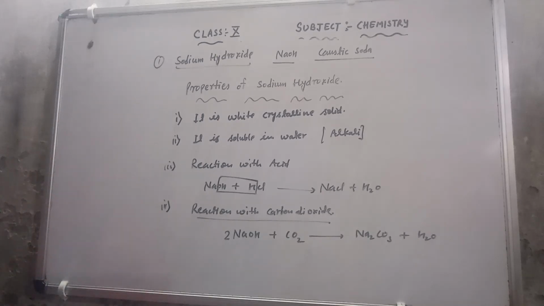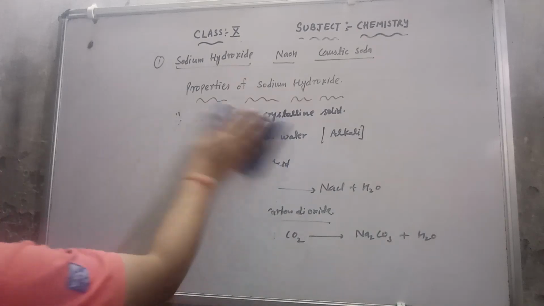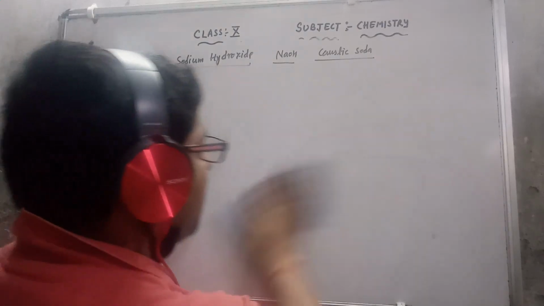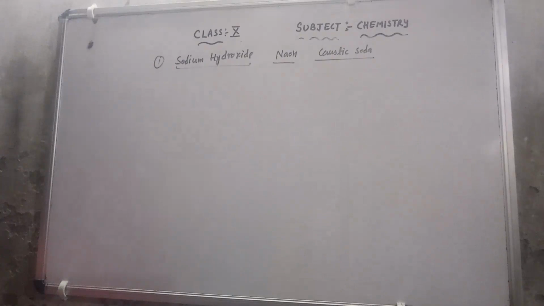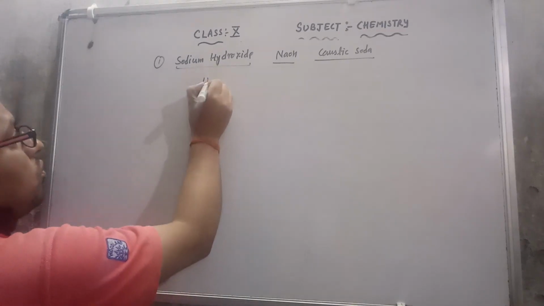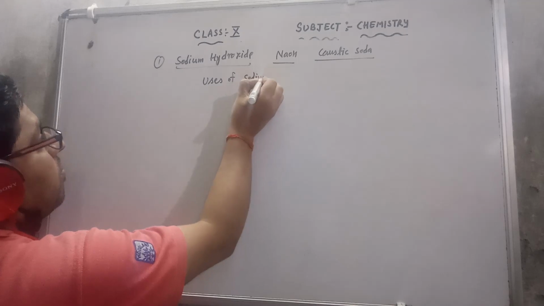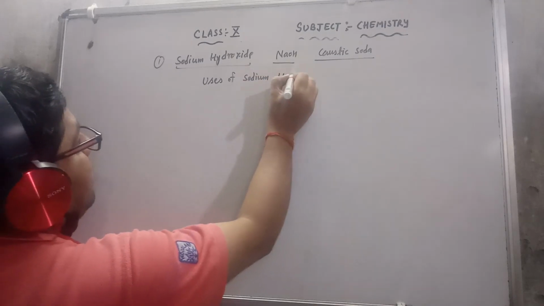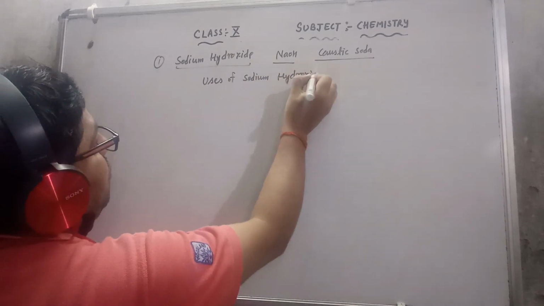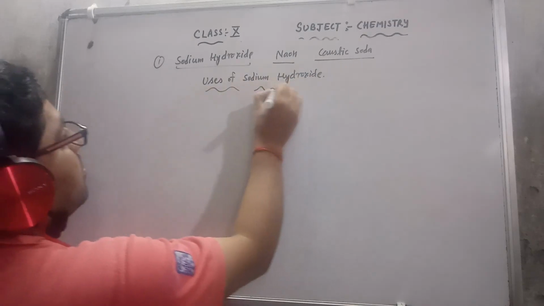Now I will discuss with you some uses. What are the uses of sodium hydroxide?